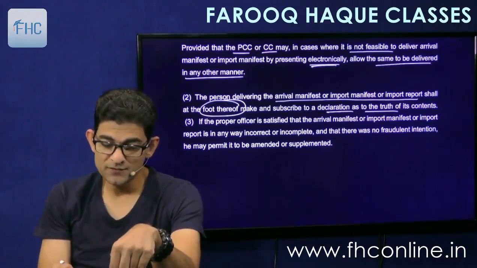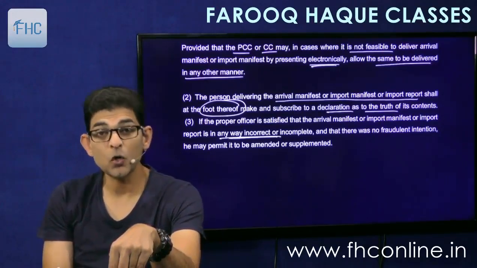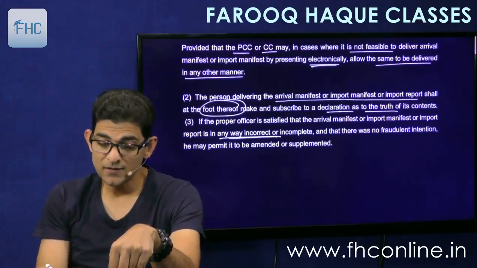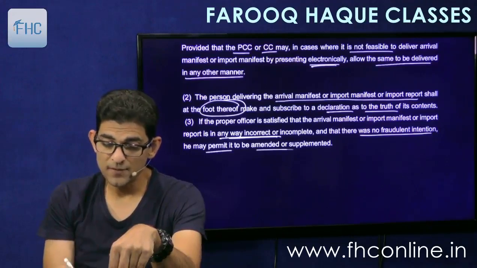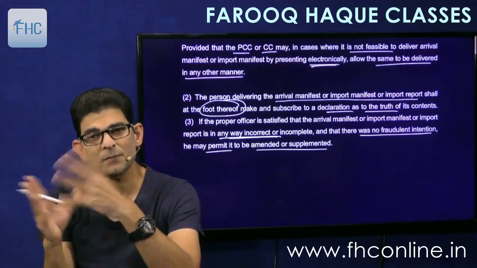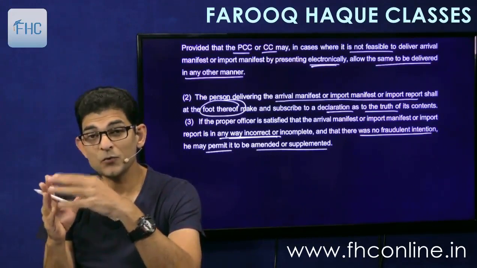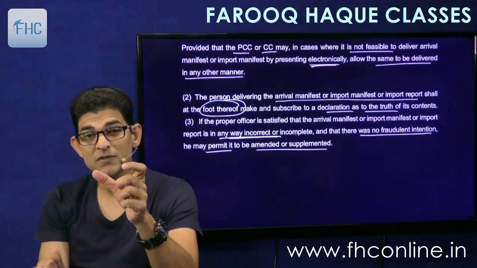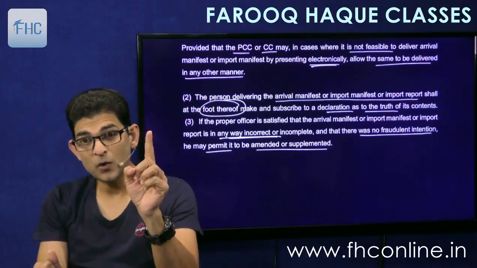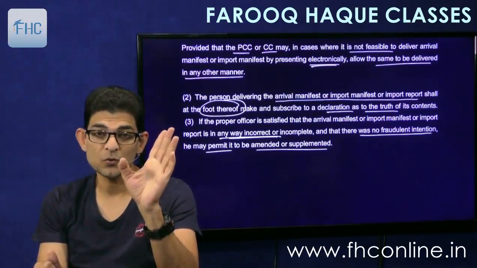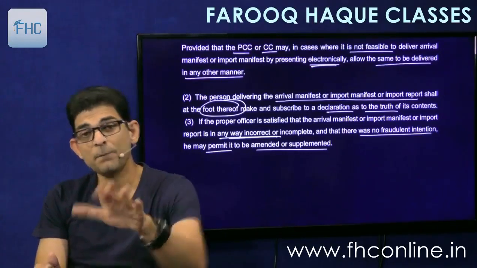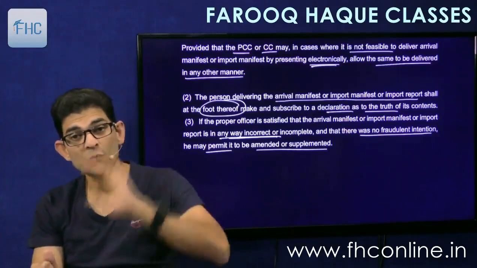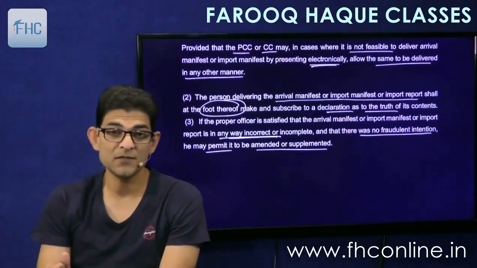And if the proper officer is satisfied that the arrival manifest, import manifest or report is in any way incorrect or incomplete, and that there was no fraudulent intention, he may permit it to be amended or supplemented. Simple. The officer will allow you to amend or supplement the manifest if it is found to be incorrect, but you had no fraudulent intention of doing so. Means you are not a smuggler, you have no fraudulent intent, you have written everything bona fide, but it is found to be incorrect, then you are allowed to amend or supplement the same.